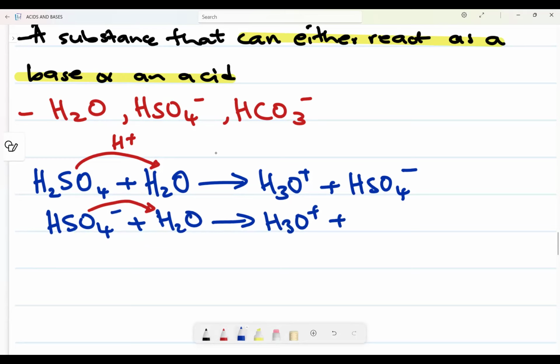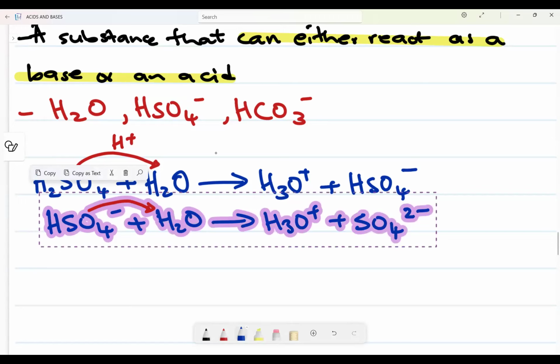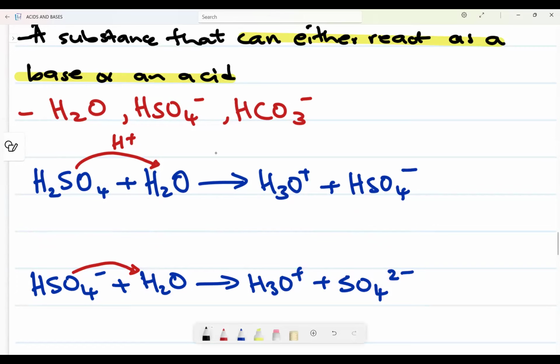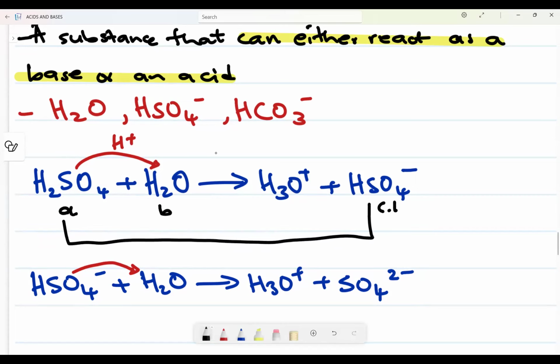Now I'm going to lose this H. When I lose this H, I'm left with SO4, but now instead of minus, I'm going to say now I lost two of them. Okay, now I want you to see something. Here we have what? This is an acid, this is the base, right? Then it will form what? It will form a conjugate base. Then this one, it is a what? A base. It will form a what? It will form a conjugate acid. Remember, a conjugate base of an acid, it is a conjugate base will have what?